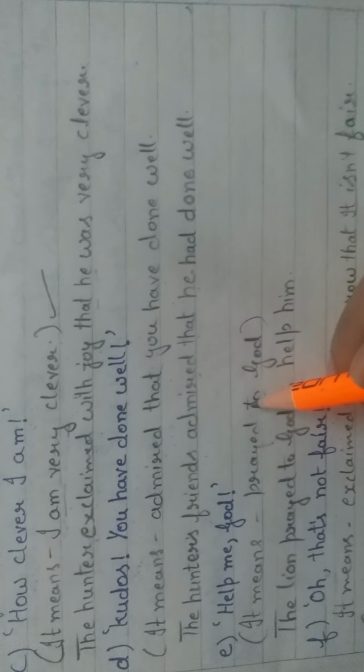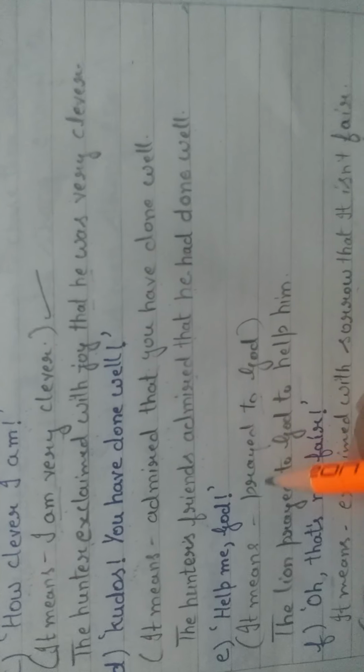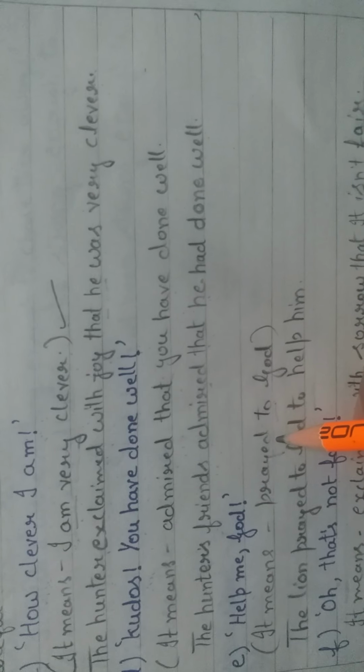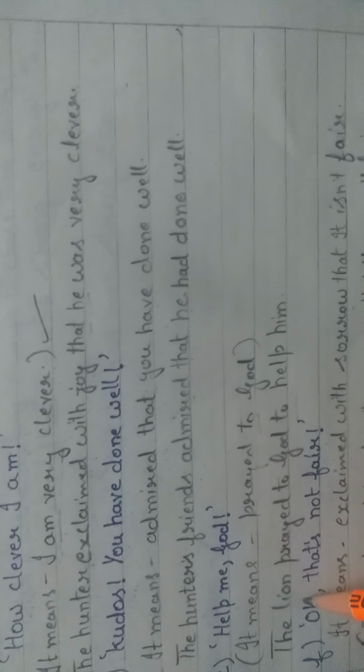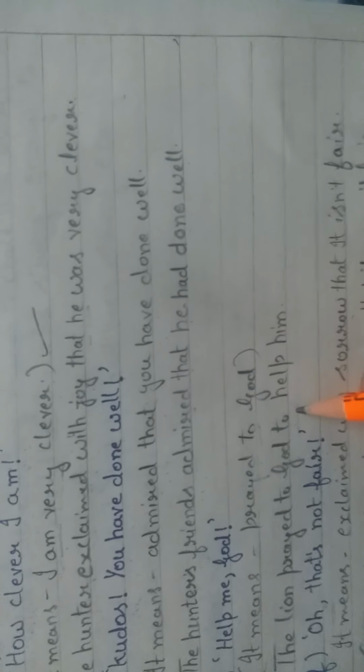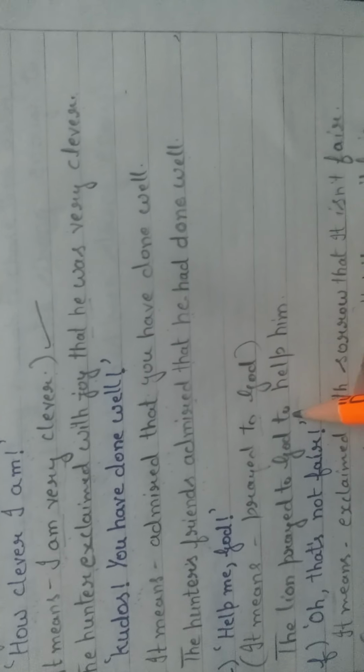Next is: Help me God. It is an optative sentence. It is a prayer. So instead of the reporting verb, we could write here prayed. Right? Prayed to God. It is a kind of praise. So prayed. The lion prayed to God to help him. So here, don't use that. Use only to as a linker.